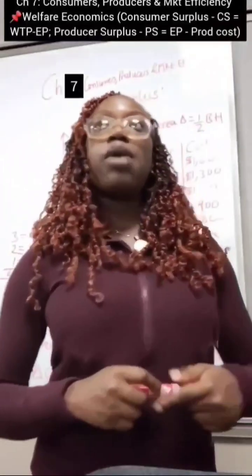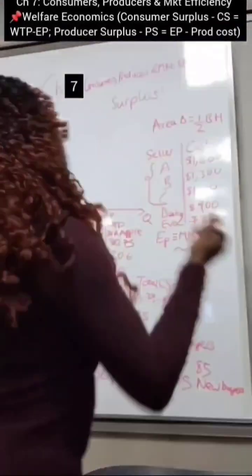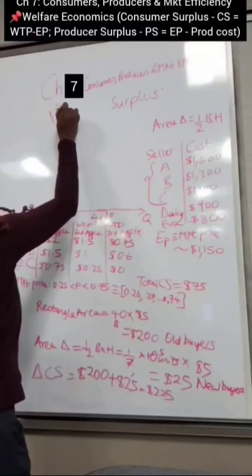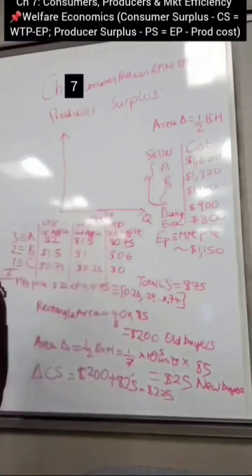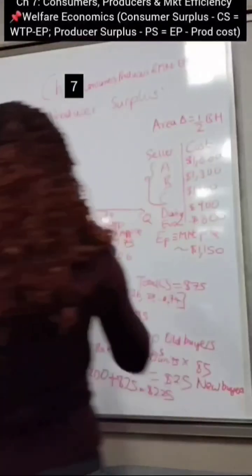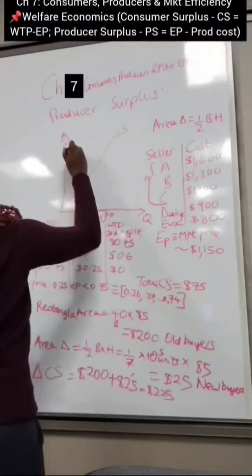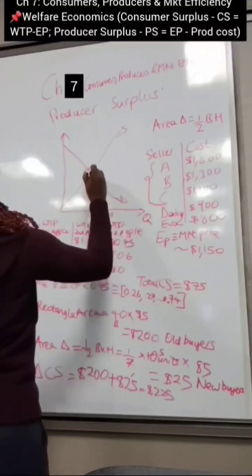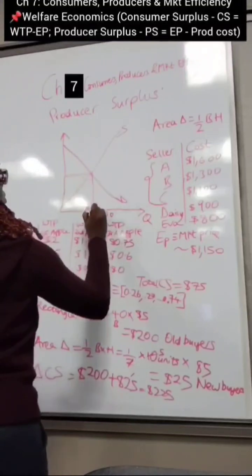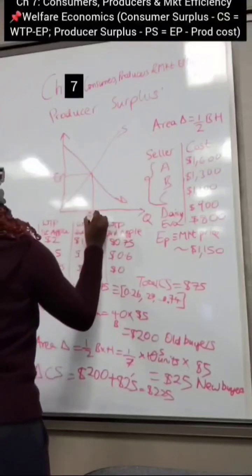All right, so how about the welfare of the firms, the companies who are the producers? That is known as producer surplus. And that is simply how much they benefit in the market, right? So how do they make their gains in the market? The selling price, which is also known as the equilibrium price. So remember, this is your supply curve. Your supply curve slopes upward, and then you have your demand curve, right? And then the intersection is what forms the equilibrium. Okay, so equilibrium price, equilibrium quantity, right?